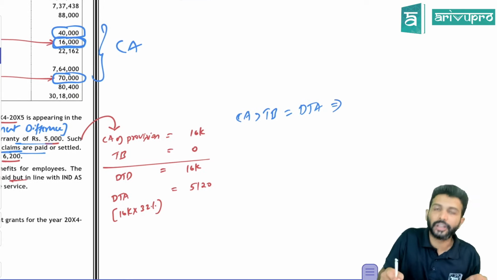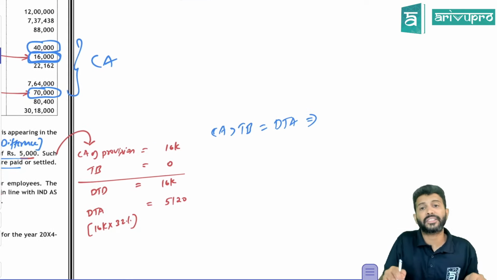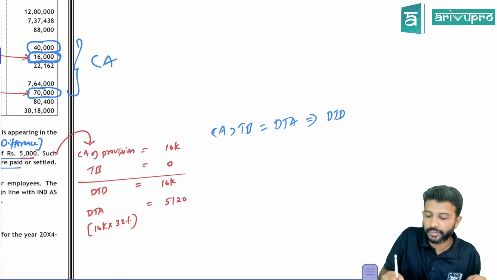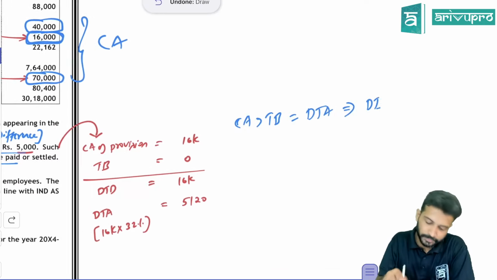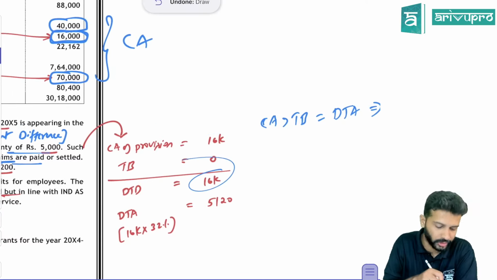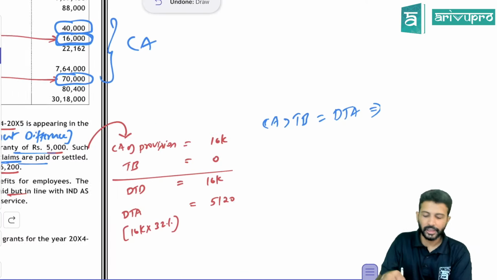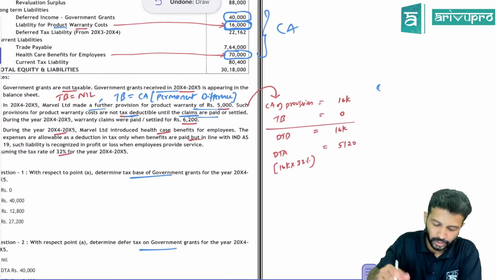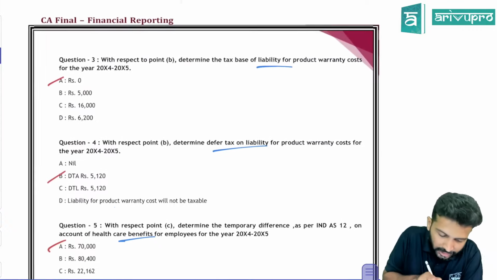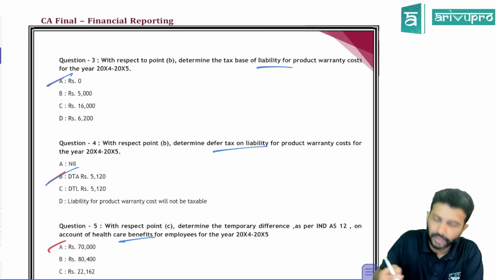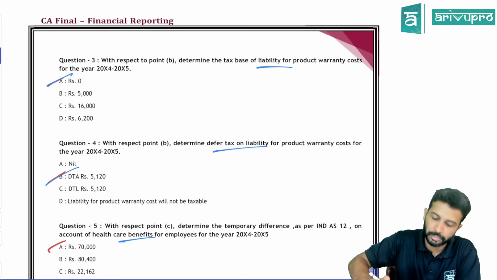So if they ask on what difference you will create a deferred tax asset: on all deductible timing differences, you will create a deferred tax asset. So 16,000 minus 0 is your deductible temporary difference amount. On that, you need to create a deferred tax asset of this much value. So that is your answer. I don't know what they asked; I think they asked the tax base. Tax base is 0. Then we need to create a DTA of 5120. That's the answer for question number 4.